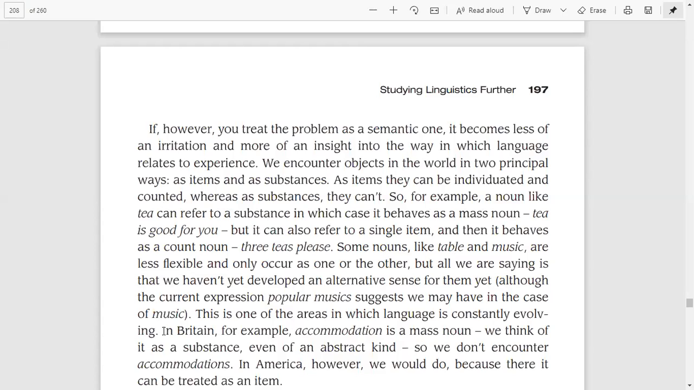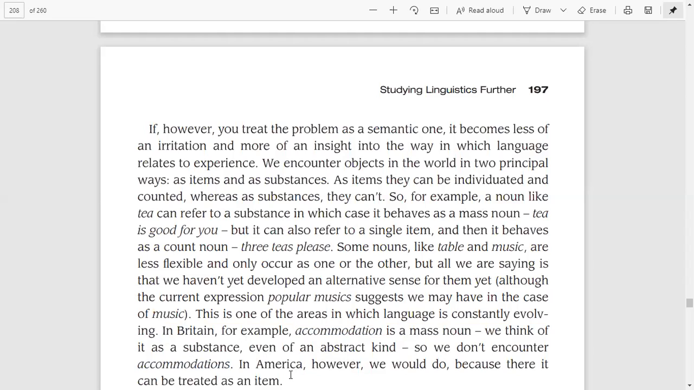In Britain, in England, the word accommodation is a mass noun. A mass noun means we do not make a plural of this noun, and we do not normally use a determiner before it. We think of it as a substance, or a mass noun, even of an abstract kind, in Britain, right? So we do not come across words like accommodations, but we come across words like accommodation.